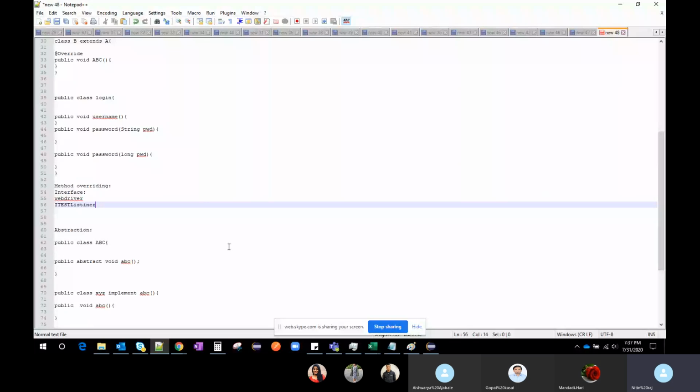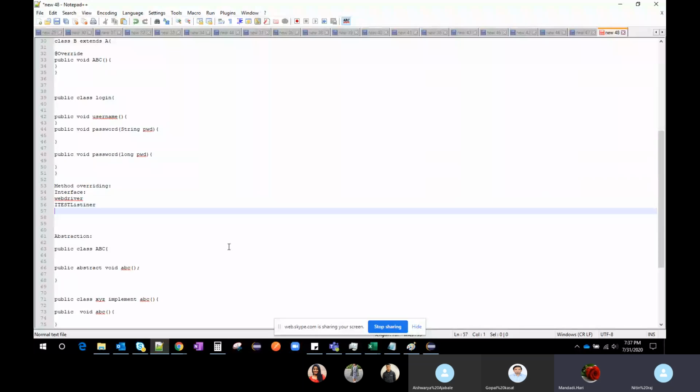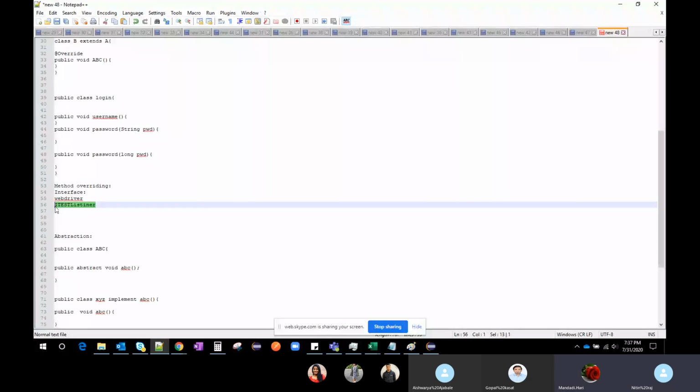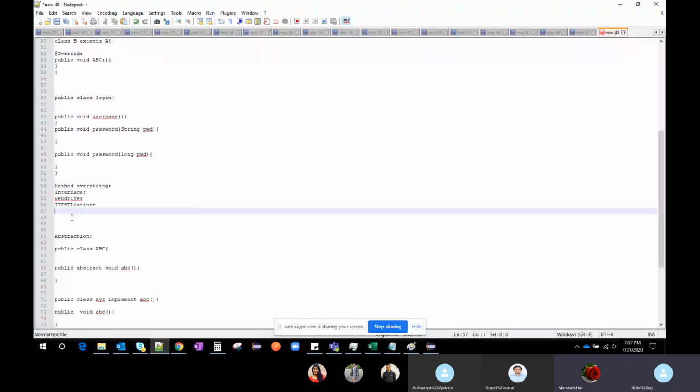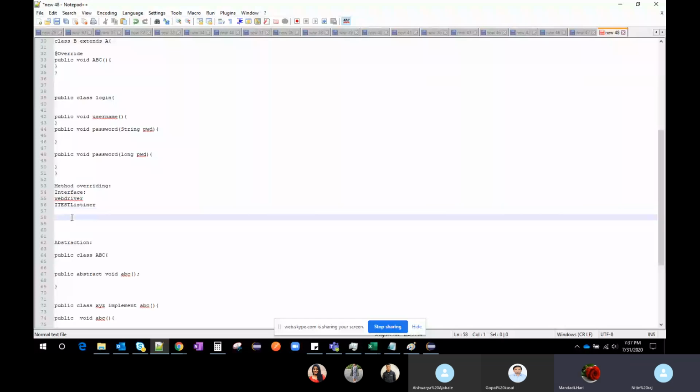In this, they have implemented some methods, for example: if the test is pass, what I have to do; if it is fail, what I have to do; if the test case is skipped, what I have to do. They have written separate methods. We are going to override all those methods in our test cases. Once we implement this ITestListener in any class, all the unimplemented methods are added to the page, to be overridden.